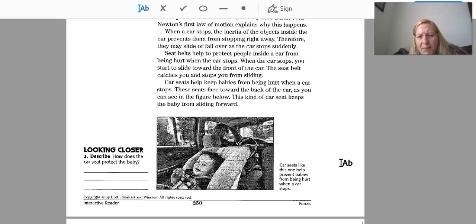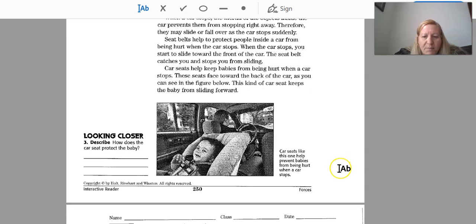Car seats help keep babies from being hurt when a car stops. These seats face toward the back of the car, so as you can see in the figure below, this kind of car seat keeps the baby from sliding forward. Car seats like this one help prevent babies from being hurt when a car stops.